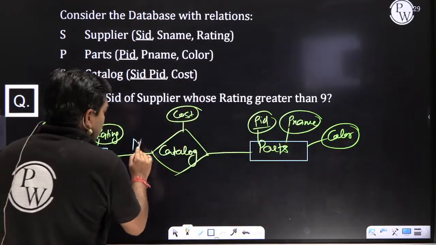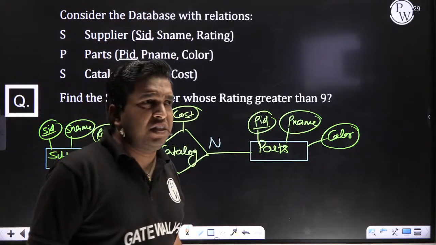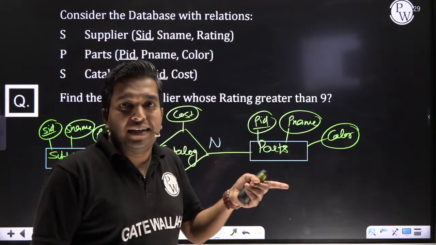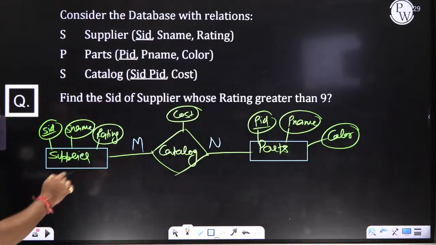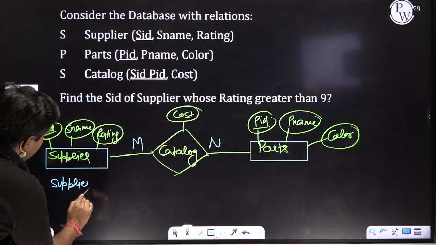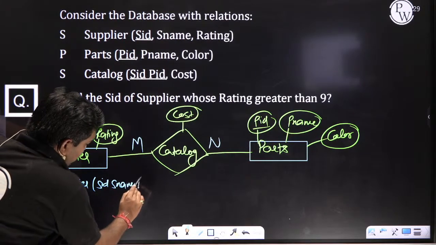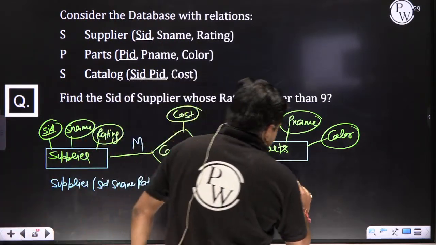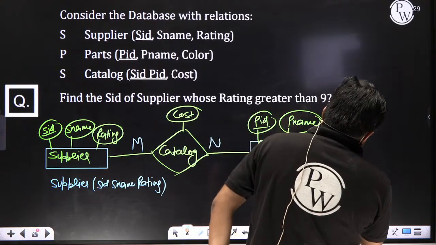Oh sorry, I did not explain the ER to DBMS conversion. Maybe I missed it. You told me, but you did not tell at that time; you told at the end of the class. Anyway, you know this is the basic thing. Whenever there is a many to many relationship, you need 3 tables. Supplier, in which SID, S name, and rating. I even shared the PDF of that detail. Parts: PID, P name, and color.